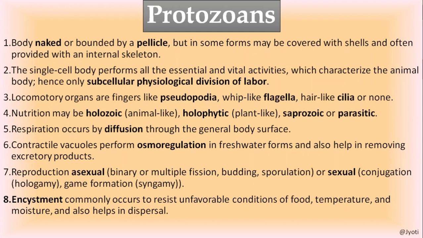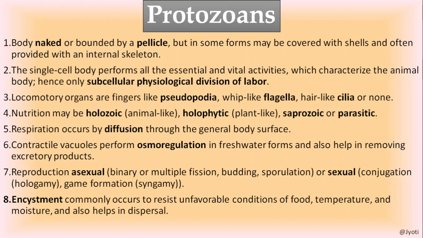Under that condition the cell or the organism itself secretes a layer, which may be 2 to 3 layers around it, that is called a cyst. The process of formation of a cyst is called encystation or encystment.